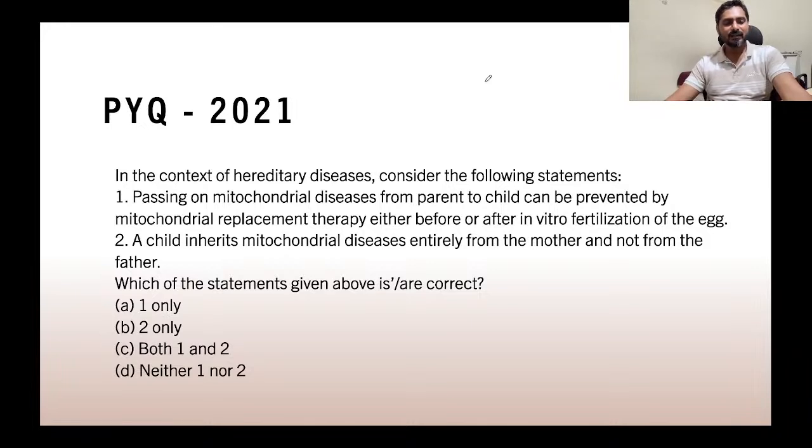In the context of hereditary diseases, consider the following statements. Passing on mitochondrial diseases from parent to child can be prevented by mitochondrial replacement therapy either before or after in vitro fertilization of the egg. And let us look at the second statement. A child inherits mitochondrial diseases entirely from the mother and not from the father. Do you think the first statement is correct?